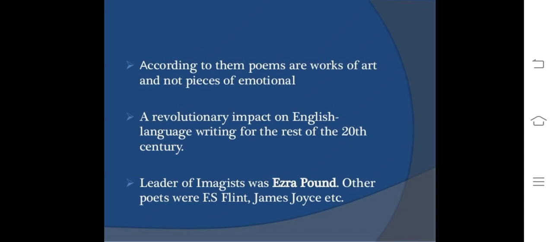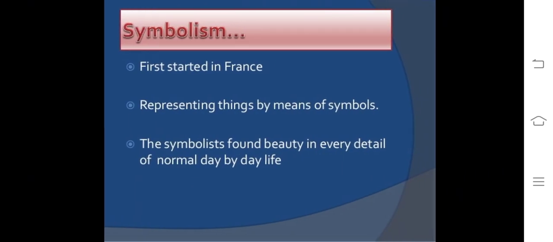Leaders of the Imagists were Ezra Pound, F.S. Flint, and James Joyce. The next movement was Symbolism. It first started in France, and it represented things by means of symbols.